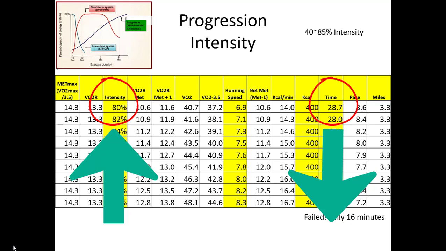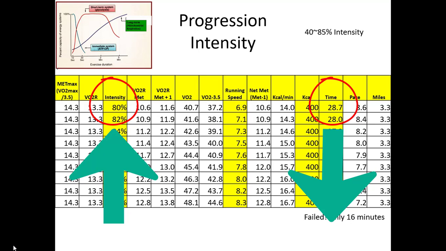If you increase exercise intensity, based on calculation, because you cannot increase volume, you should maintain volume. So time should be shorter. If you increase to 82%, it means your running speed goes from 6.9 to 7.1. However, time should be decreased. How about class? Doesn't make sense. So which one will be changed?